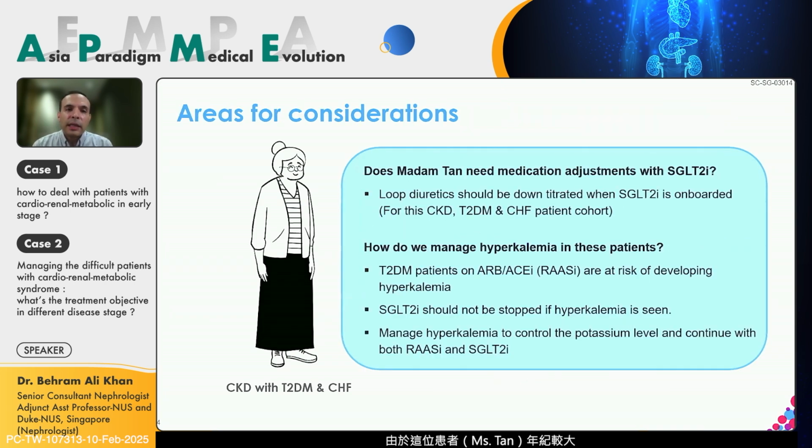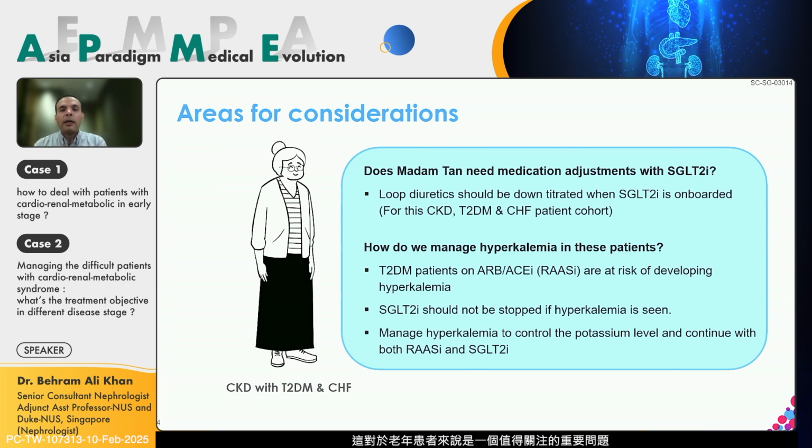As Ms. Tan, this patient was elderly, one thing we do highlight to our colleagues is the use of loop diuretics. So it should not be underestimated that with the osmotic diuretic effect of SGLT2 inhibitors and also the natriuresis effect, there will be certain amount of intravascular volume depletion or contraction. So if these patients are on loop diuretics, they should be down titrated, especially in the elderly population, thereby reducing the risk of orthostatic hypotension and falls, which also seems to be a major risk factor that we need to reduce for our patients.